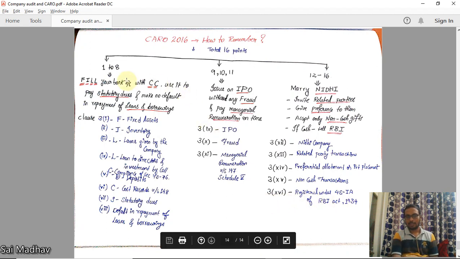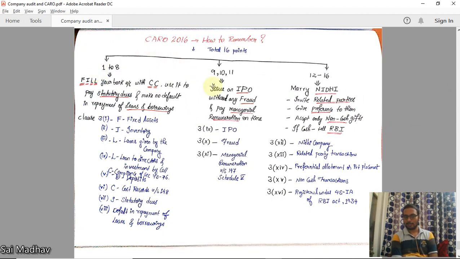I'll tell here. Okay, there are total 16 points in the CARO. I divided them into 3 parts. The major thing in CARO is to remember the clause numbers. Here we can go by an example of some story so that you can remember easily. Clauses 1 to 8 in this one, 9, 10, 11 here, 12 to 16 here. So total 16 clauses.